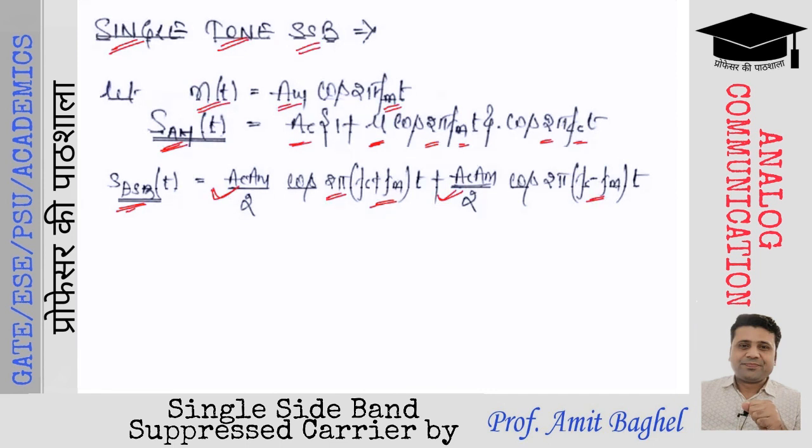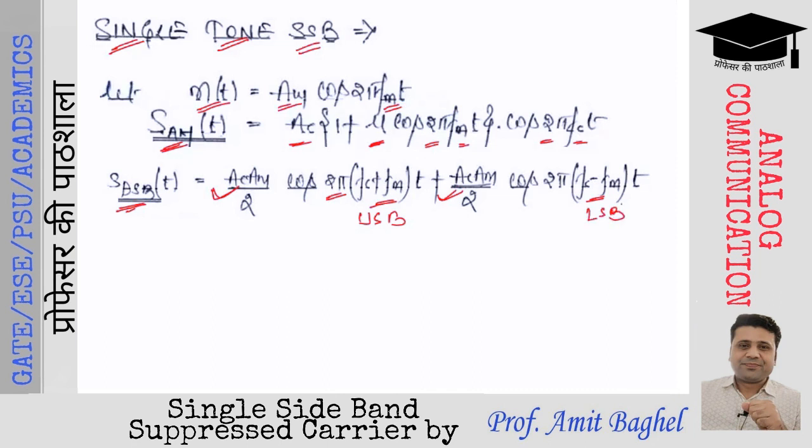Note that we are talking about a single tone message signal. That means the message signal will have only one frequency component, which is fm. Right? So this is the mathematical expression of the DSBSC modulated waveform. Now it has two sidebands. It has the upper sideband as well as the lower sideband.